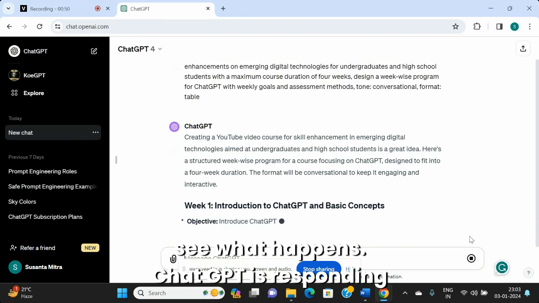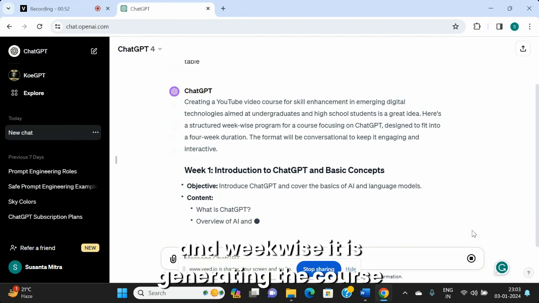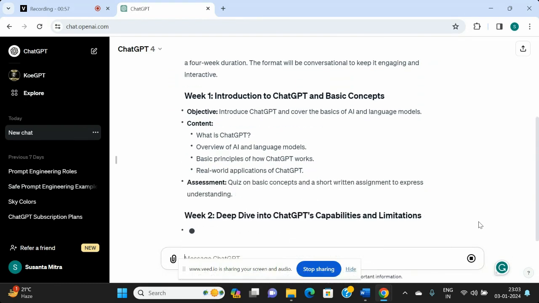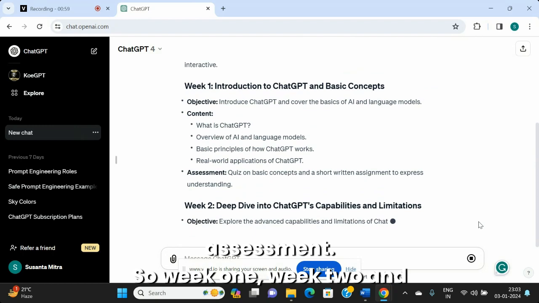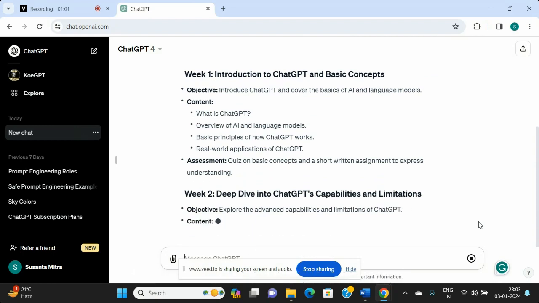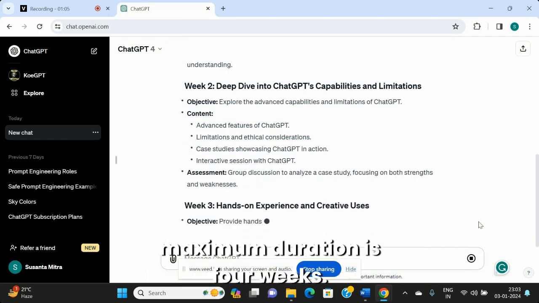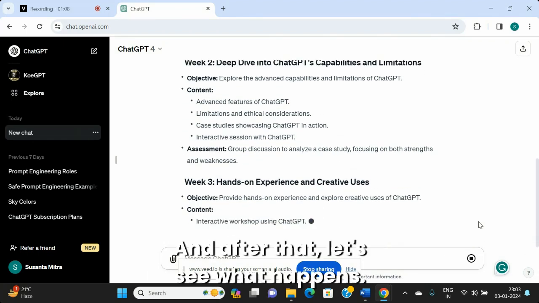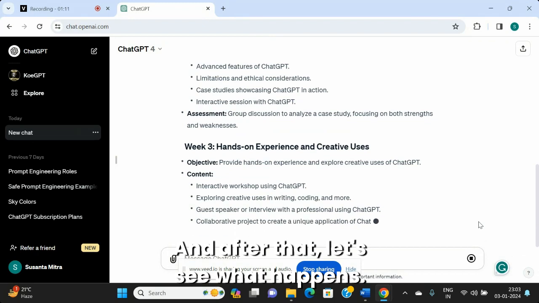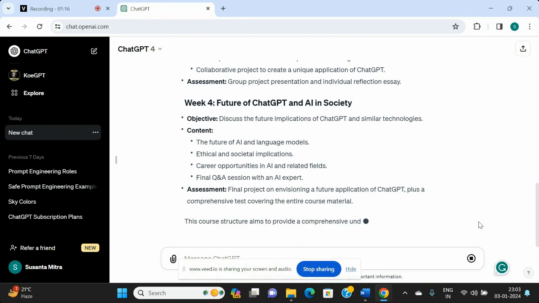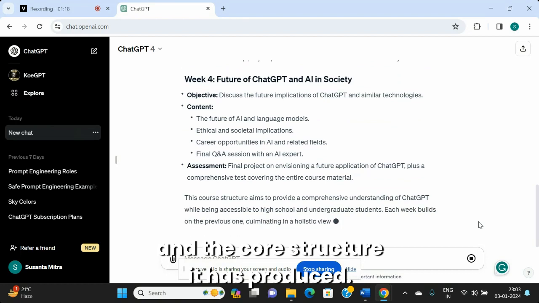ChatGPT is responding and week-wise it is generating the course outline with objective and contents and assessment. So week 1, week 2 and likely it will continue up to week 4 because maximum duration is 4 weeks. And after that, let's see what happens. Here we find that there is week 4 and the course structure it has produced.